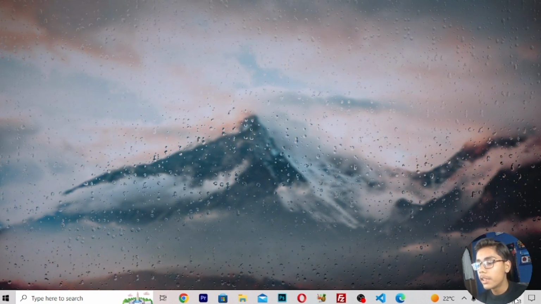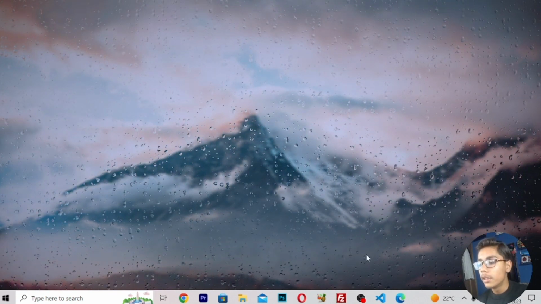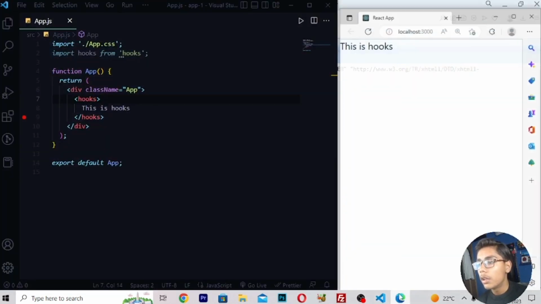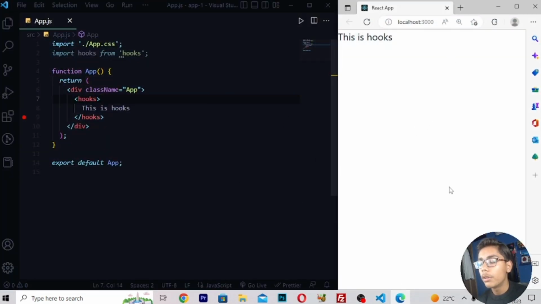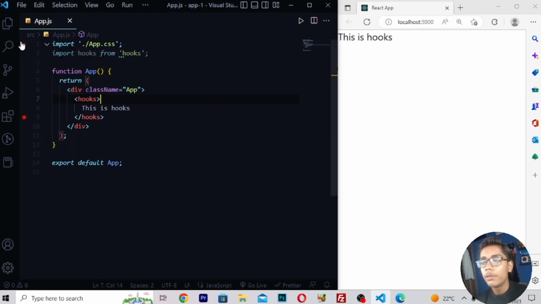So now we'll be starting with that and seeing what event handling is and how to use it using this amazing React 18. For using event handling, you have to open your VS Code, and then you have to open your Microsoft Edge as well. This was the folder in which we are working, our folder app1. So we'll be working with this.